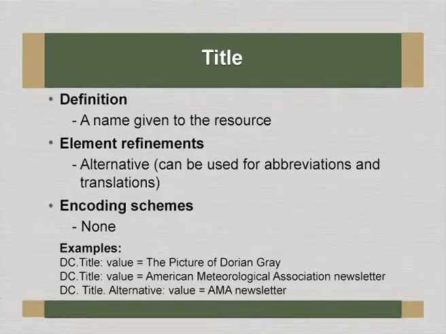Title, the name given to a resource. Of course, this is generally understood in case of titles of documents, we say it is a title of the document. Element refinement is alternative title. One can use even abbreviated title or translated title.